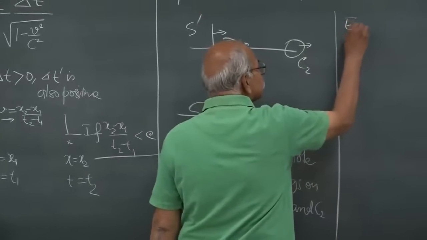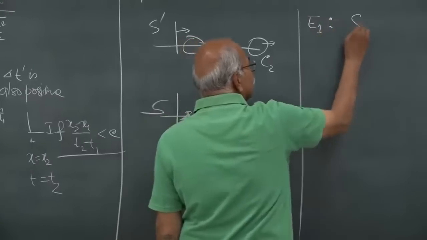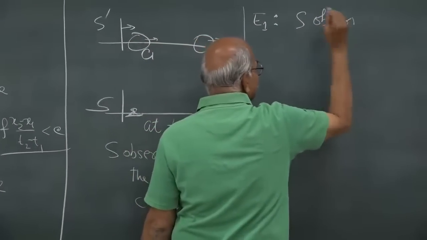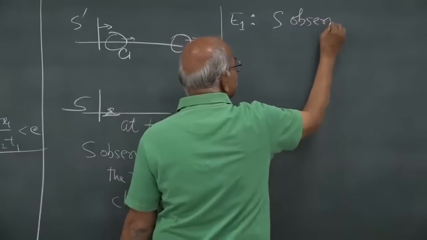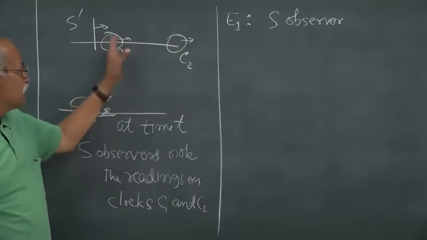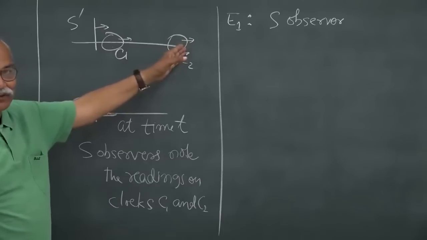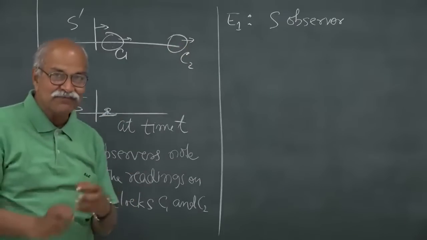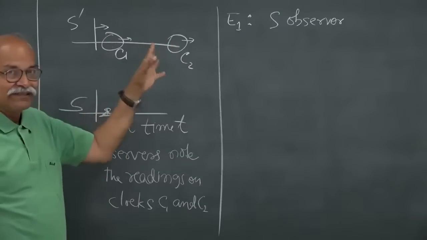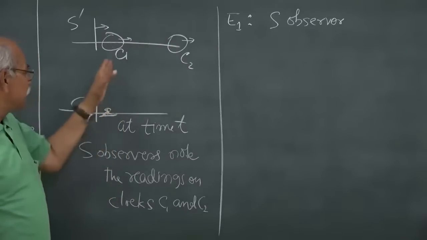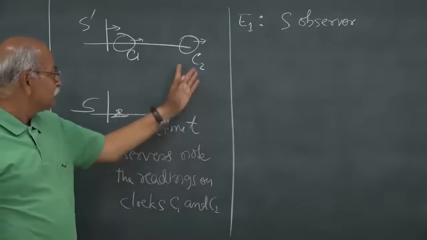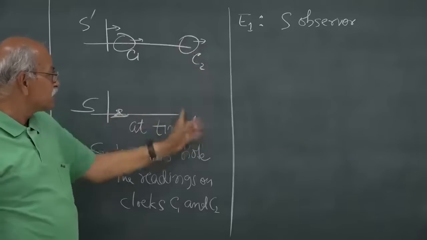E1, S observer. There are several observers, so some S observer, because these events are occurring at different places. So, a legal mechanism has to be devised to look at these two at the same instant. One possibility is that this observer is ready, this observer is ready, and when the clock comes to him, he measures the time here.